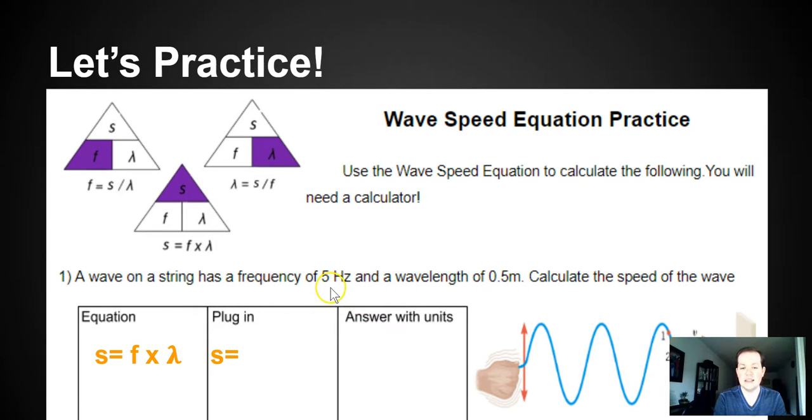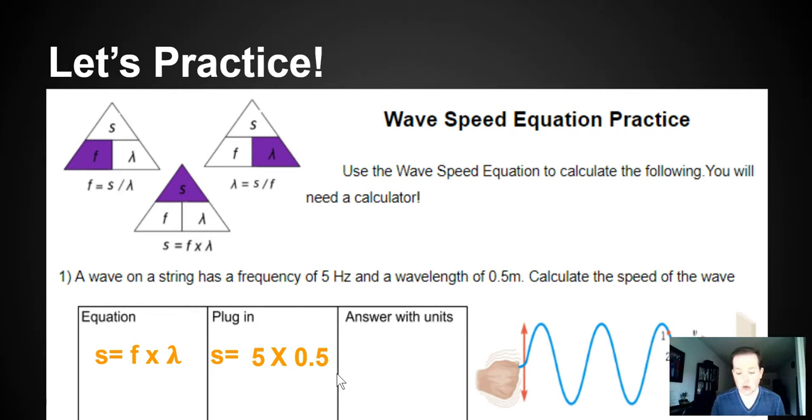The frequency is this one, 5 hertz. And then I multiply that by wavelength. What number is the wavelength? Oh, wavelength of 0.5. So this is what you should write down. S equals 5 multiplied by 0.5.